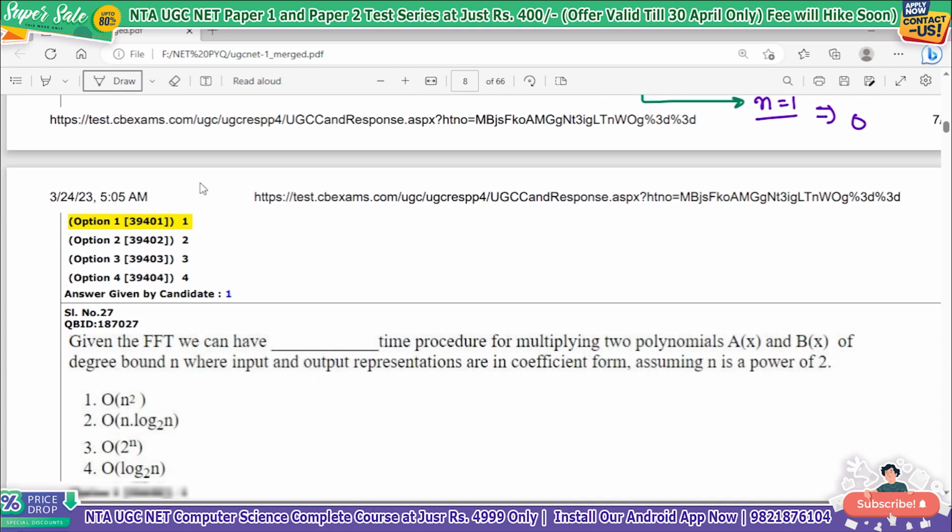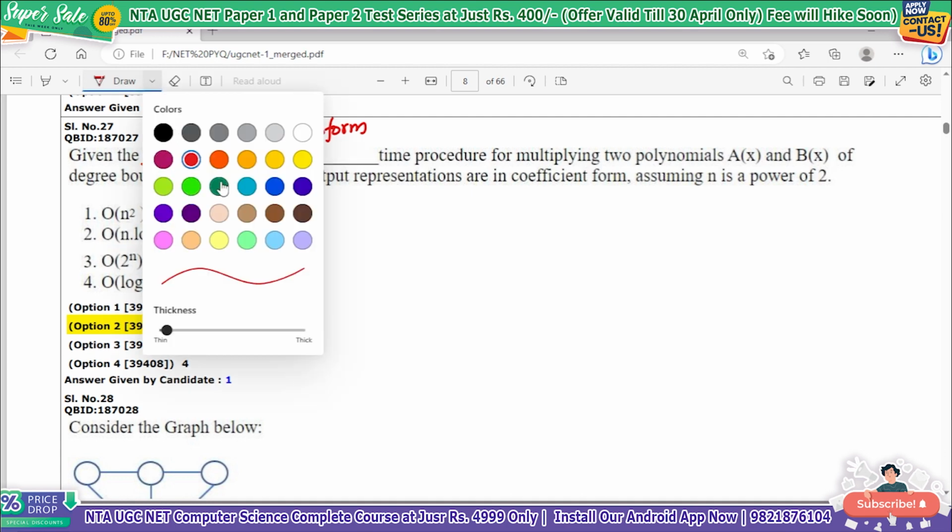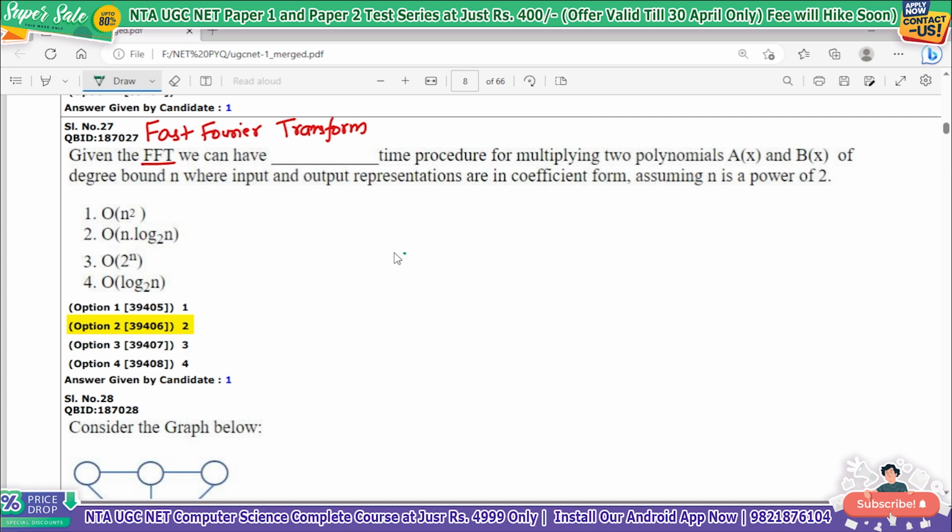Okay, next question. Now see, for this question, you should know the knowledge of FFT. What is FFT? FFT is fast Fourier transform. Now that is a different concept altogether. So for now I will not go into this concept. I will discuss it later, because this concept is not asked often, but rarely they have given this, and a very basic question they have given.